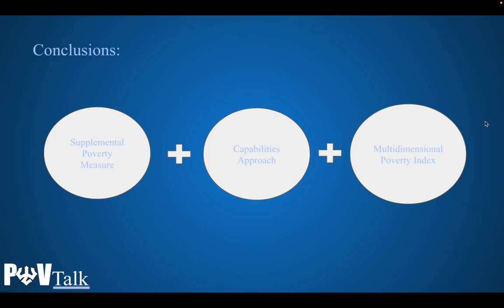We once again want to reiterate that we are aware how complicated of a concept poverty is to define and measure. With the knowledge that we have, we believe that in order to measure poverty, it would be best to use a combination of measures that focuses on the supplemental poverty measure and brings in certain aspects of the capabilities approach and the multidimensional poverty index. This method allows for a better, fuller understanding of what poverty looks like in communities, as it takes into account monetary aspects, other assets, and the capabilities and freedoms that people have in their community.